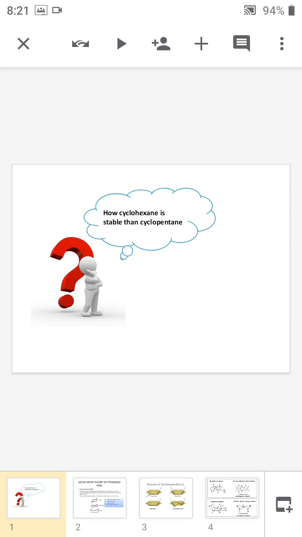According to Baeyer strain theory, cyclohexane has a bond angle of 120 degrees, and it is deviating from the tetrahedral bond angle of 109.5 degrees. That's why cyclohexane is a highly strained system. But actually it is a stable system. Cyclohexane is a stable molecule. How will we explain the stability of cyclohexane?